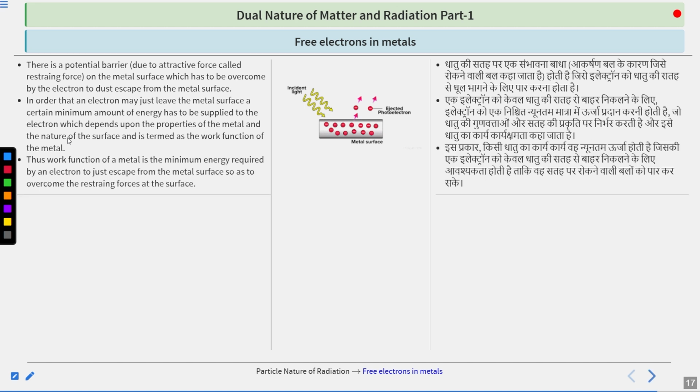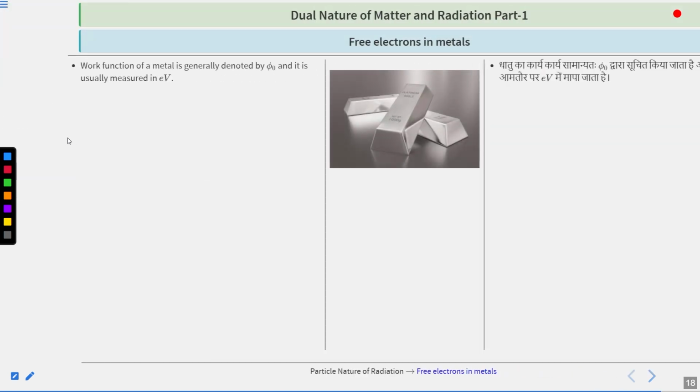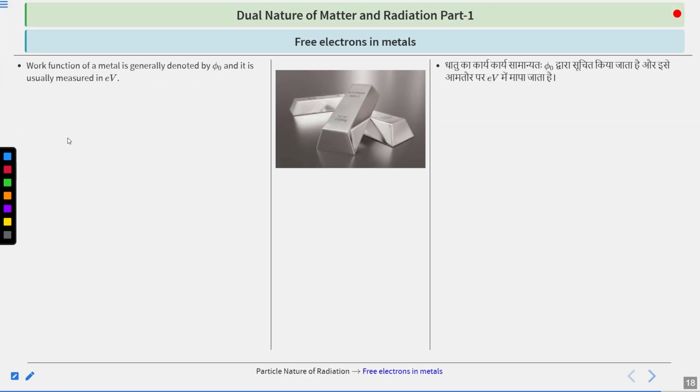Thus, the work function of a metal is the minimum energy required by an electron to just escape from the metal surface, so as to overcome the restraining force at the surface. The work function is generally denoted by φ0 and is usually measured in eV.